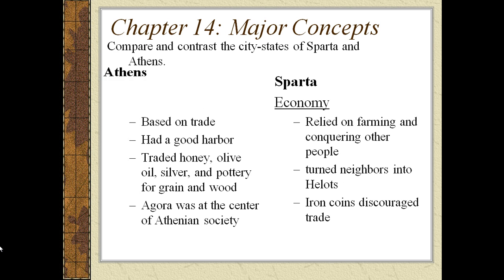The next was their economy, and Athens was based on trade because of a good harbor, and the agora, the marketplace, was the center of Athenian society. In Sparta, they relied on farming and conquering other peoples. They turned neighbors into slaves or helots, and they even had iron coins, which discouraged trade, so there was very little trade going on in Sparta.